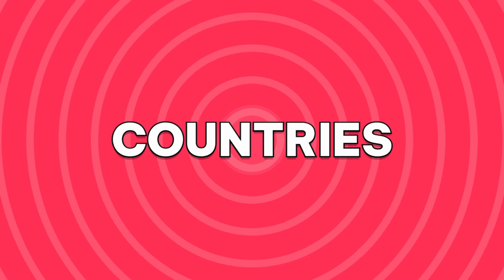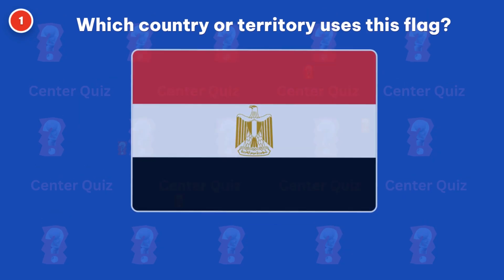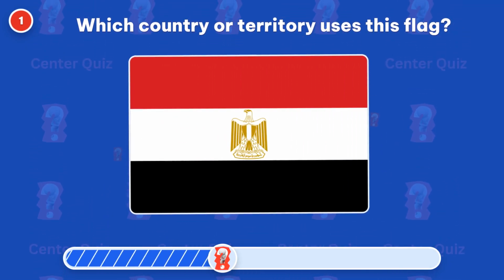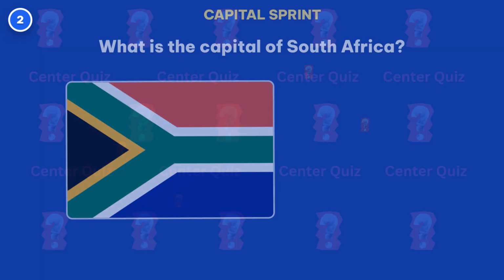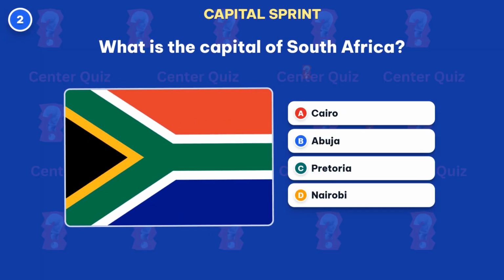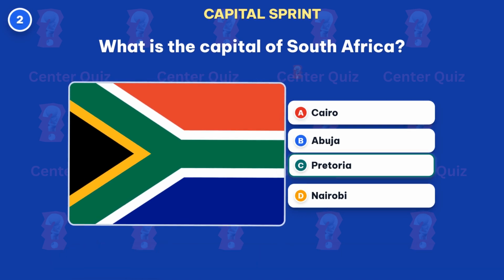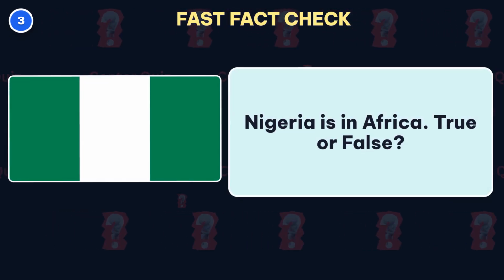Flags. Capitals. Countries. Beat the clock. Which country or territory uses this flag? Correct, Egypt. What is the capital of South Africa? Pretoria is the capital. Nigeria is in Africa.